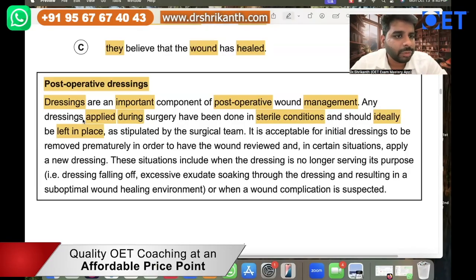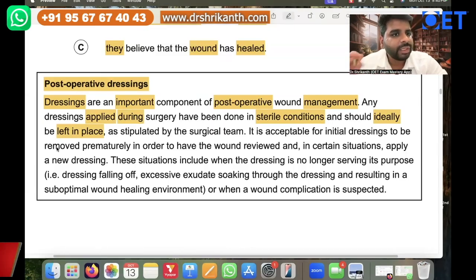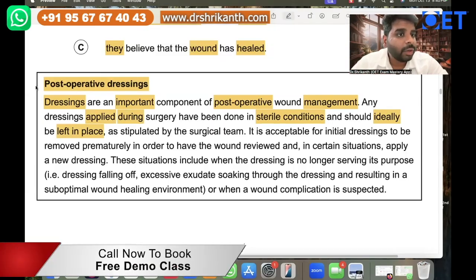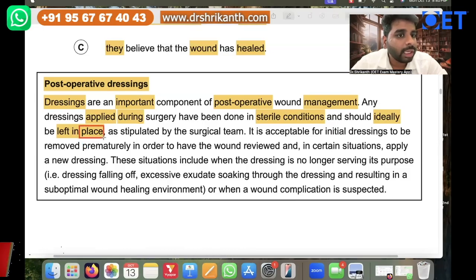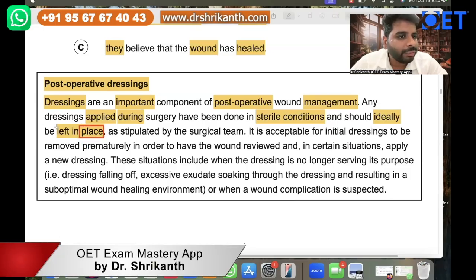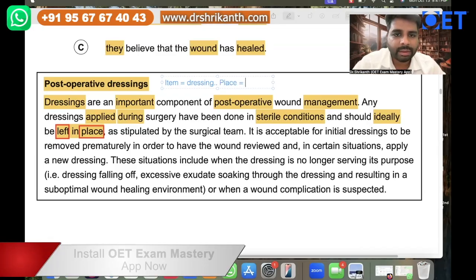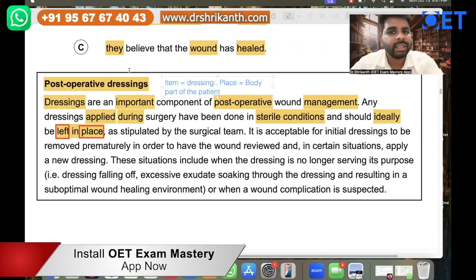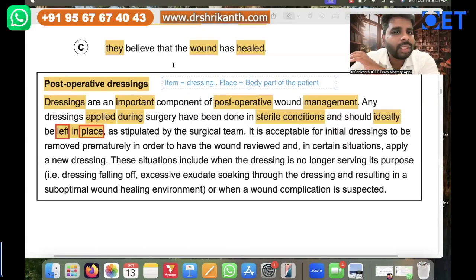Left in place basically means what? Keep it like that. Left in place means the position on the body part of the patient, right? So what does place mean? The location, right? What should be left? See the item. So what is the item over here? The item over here is the dressing, right? And what is the place over here? The place is where the dressing is located. So that is the body part of the patient, right? Body part of the patient. So if the dressing is on the arm, then what is the meaning of this?